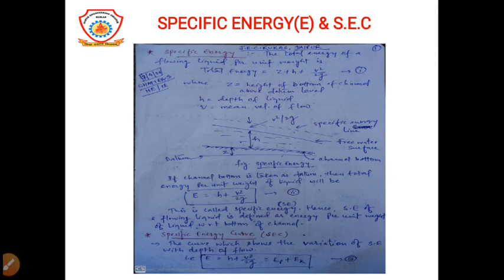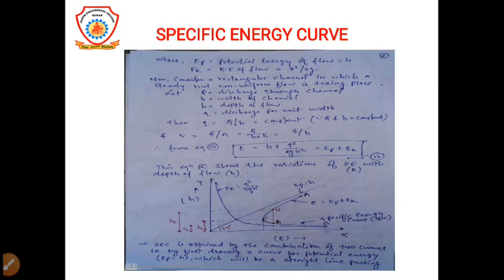The specific energy curve shows the variation of specific energy with respect to the depth of flow of fluid. In the specific energy, h stands for potential energy of flow and v square upon 2g stands for kinetic energy of flow. Now suppose we consider a rectangular channel where the flow is steady and non-uniform.